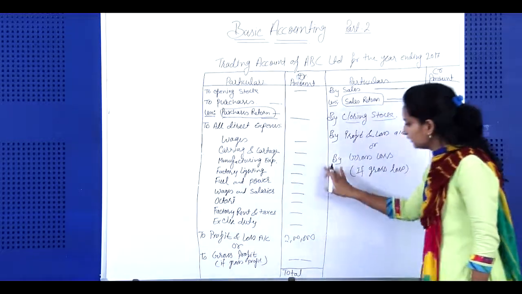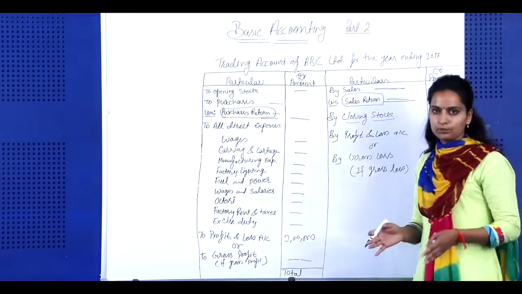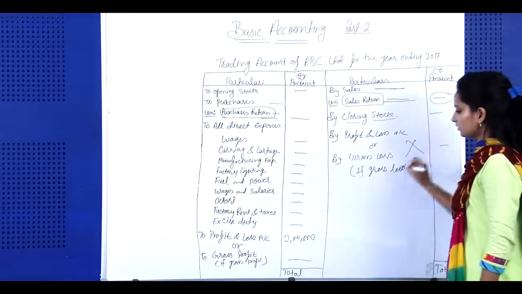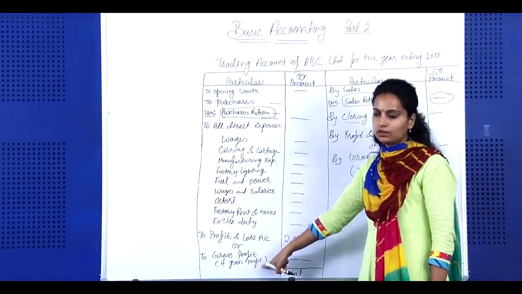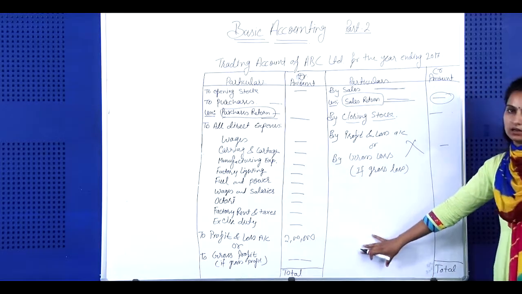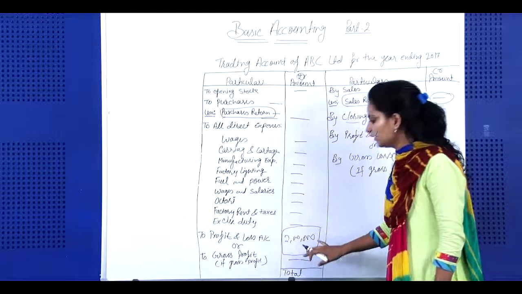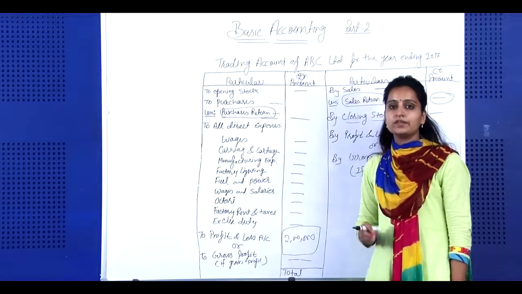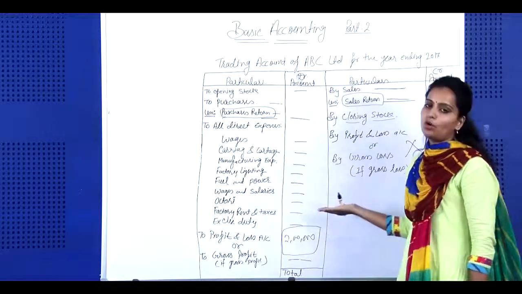After that the total will be equal on both sides. If we are in a profit position, then there will be no loss. If we are in a loss position, then there will be no profit. In both cases only one term will come in this account, and this profit is called gross profit, or we can say the profit at the level of production.